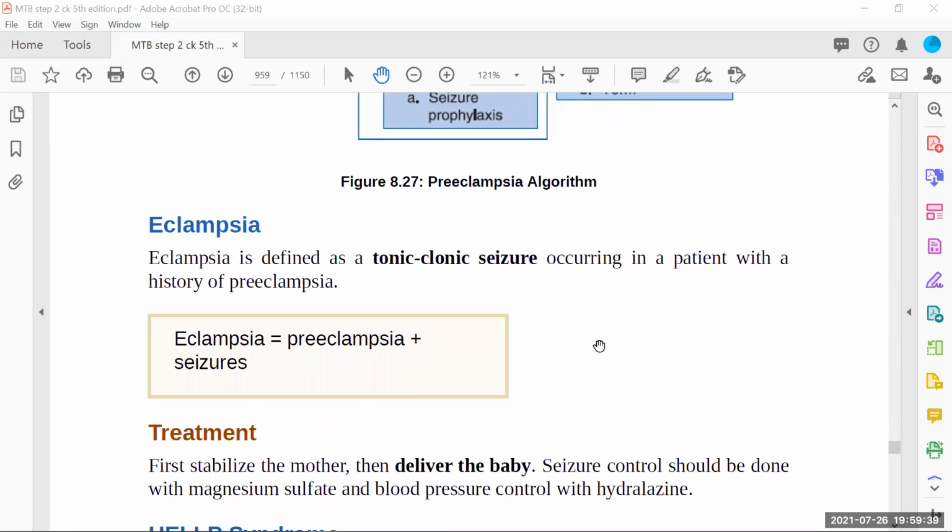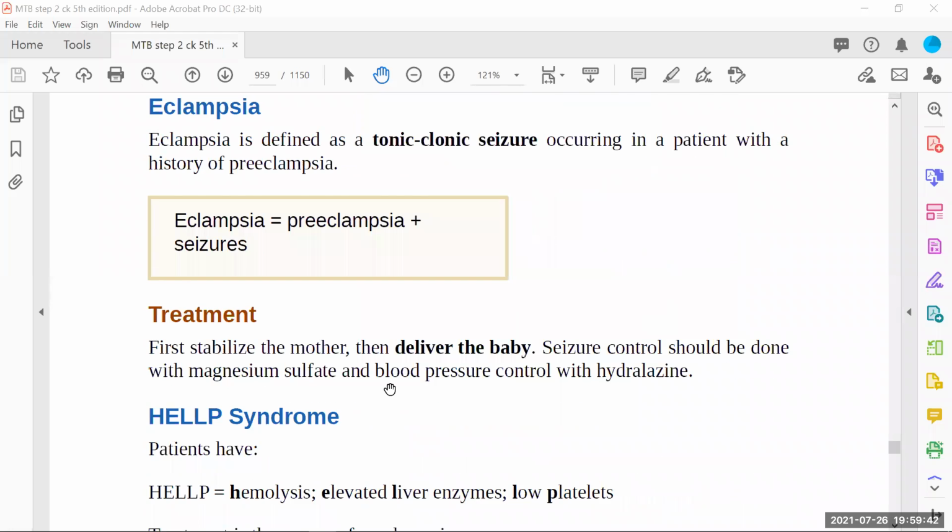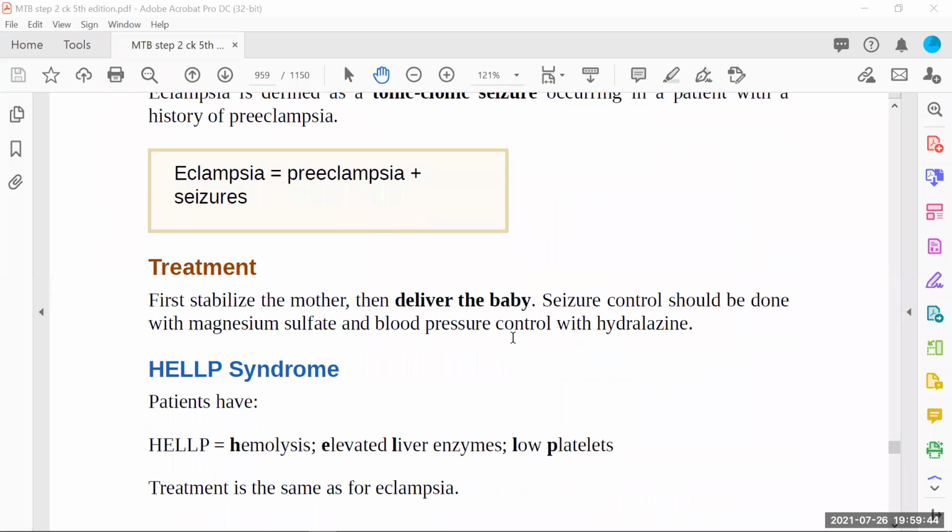So a tonic-clonic seizure must be there. Treatment: first stabilize the mother, of course, then deliver the baby. We don't have time. We cannot put our patient through induction of labor. If she is already dilated, then only is there a chance we can wait. But if she comes to you at 32 weeks, 34 weeks, or 36 weeks, then we cannot wait for induction of labor. We have to deliver the baby through emergency cesarean section. So seizure control should be done with magnesium sulfate and blood pressure control with hydralazine.